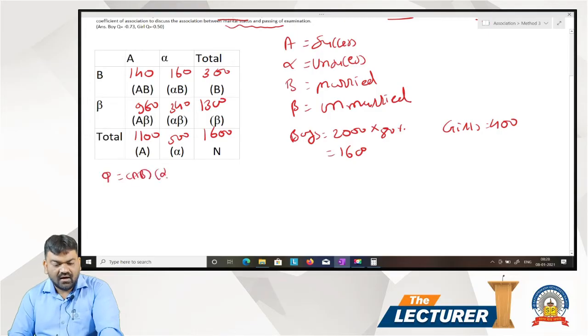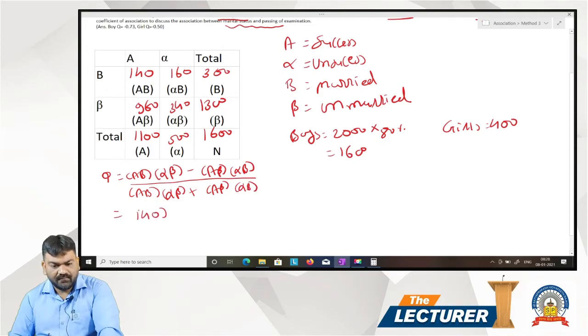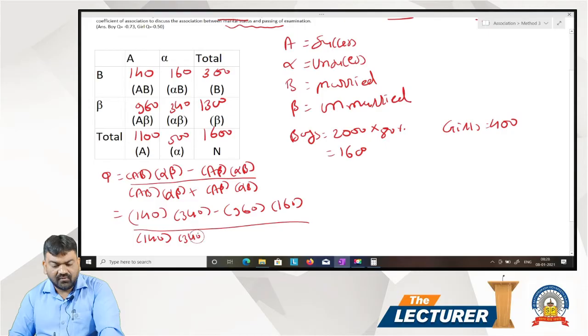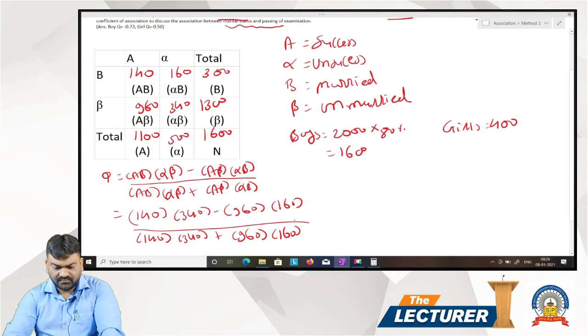Now Q is AB alpha beta minus A beta alpha B, divided by AB alpha beta plus A beta alpha B. 140, 340, 960, 160, divided by 140 times 340 plus 960 times 160.